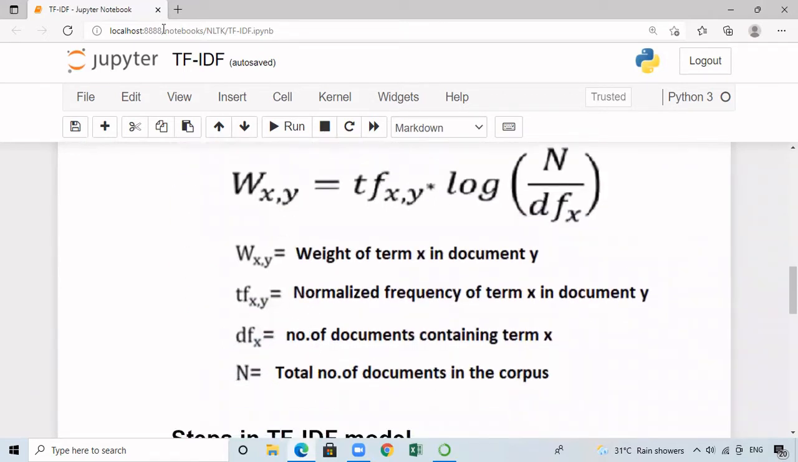So finally, in case of TF-IDF, the weight values are assigned as given by this particular formula. W is nothing but the weight value. W of x comma y indicates the weight of the term x in the given document y. This is calculated by multiplying term frequency of x comma y, that is the normalized frequency of the term x in the document y, with log of N divided by df of x. So this is the IDF term. Here df of x is the total number of documents containing the term x, and N is the total number of documents in the given text corpus.